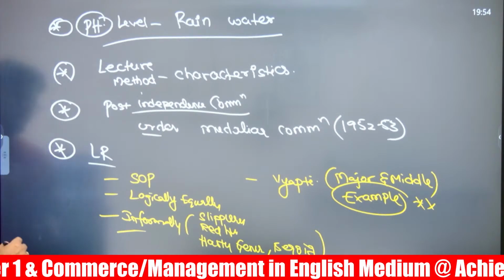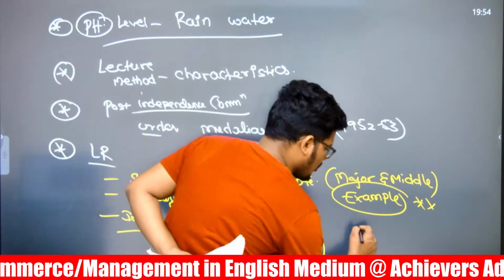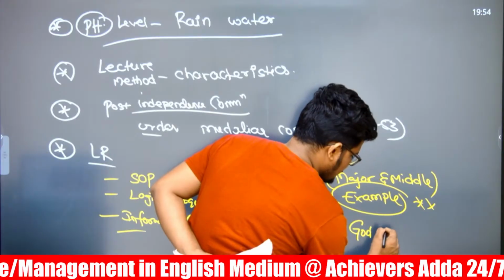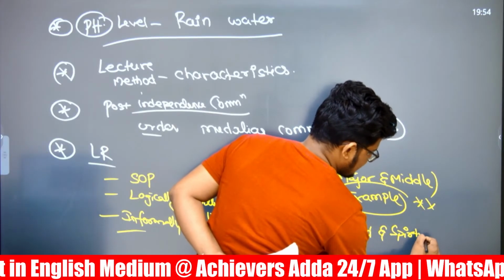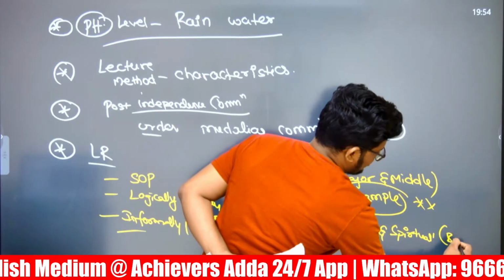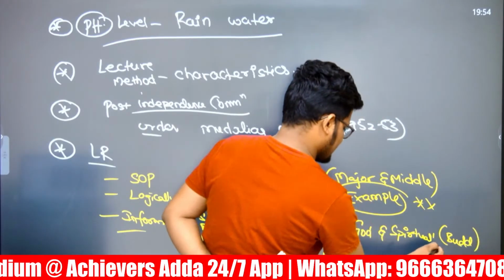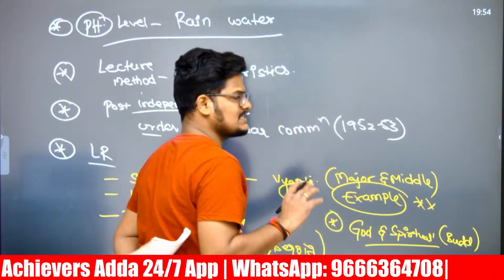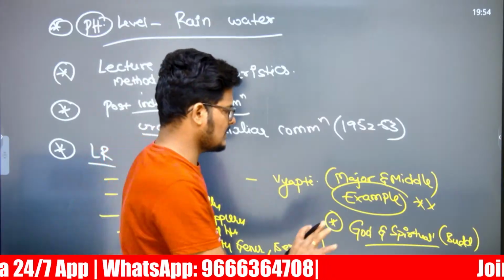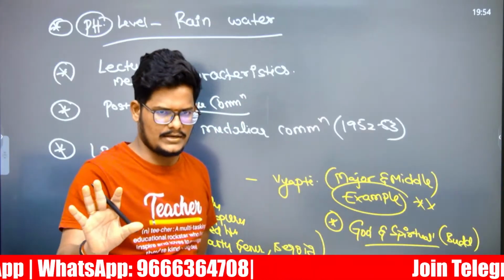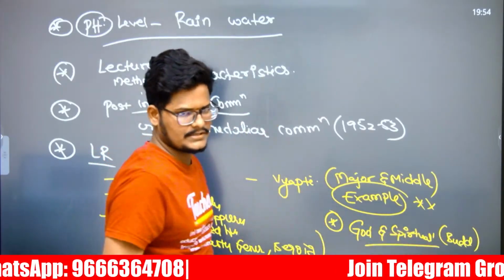And there is 1 more question in the logical reasoning that is God and spiritual related. So God and spiritual related, if they have asked, it must be related to Buddhism. This is my expectation, but the question is related to God and spirituality. Whether it is related to Buddha or not is my expectation, but God and spiritual is a PYQ related, which tends to be Buddhism.